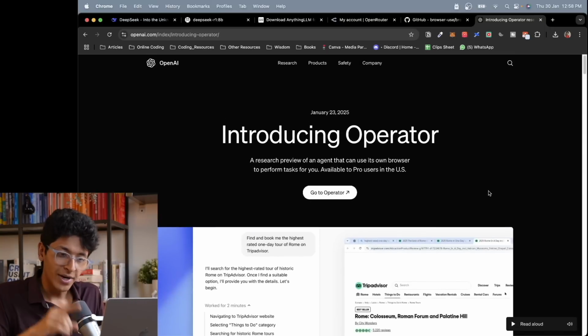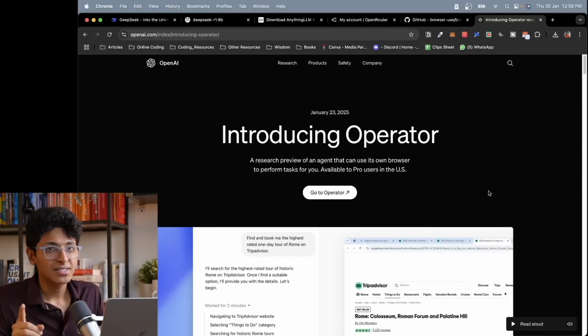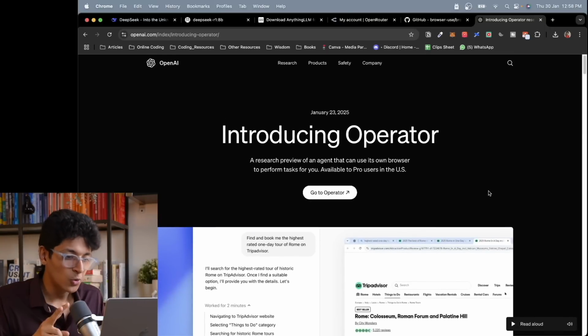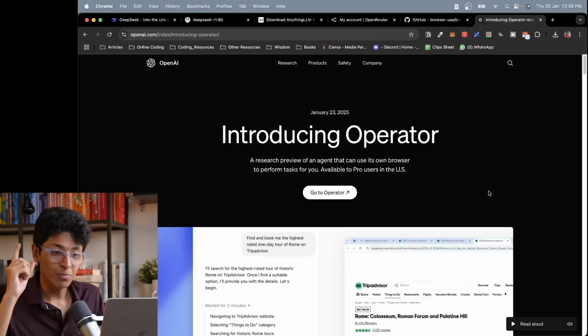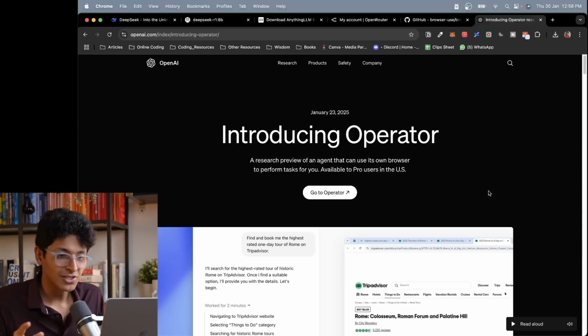The problem with operator is that you can only access it if you are in the US, and number two, you can only use it if you're on the $200 per month plan, which again is very expensive. But you can build operator-like AI agents using DeepSeek and browser use on your own.